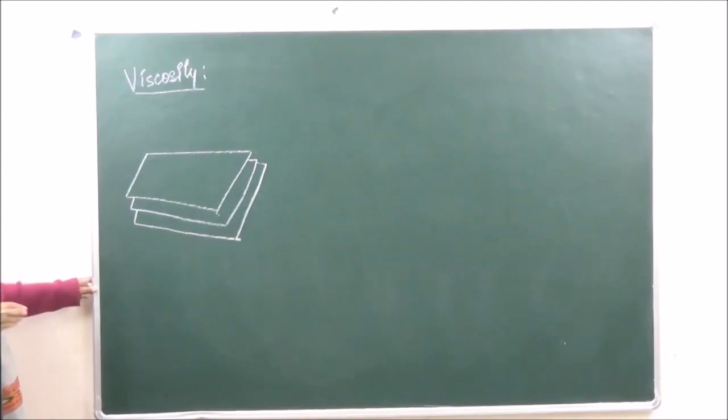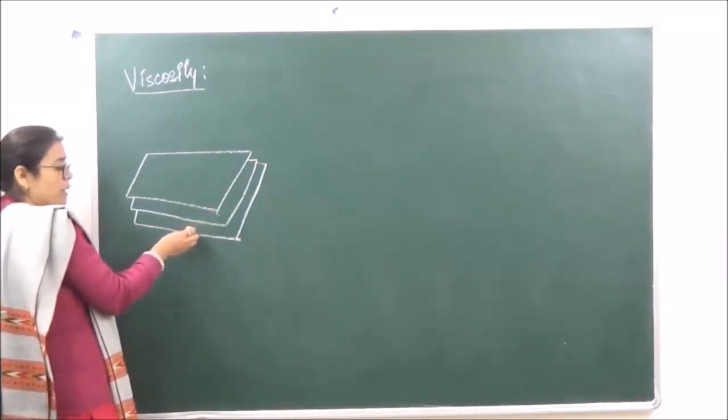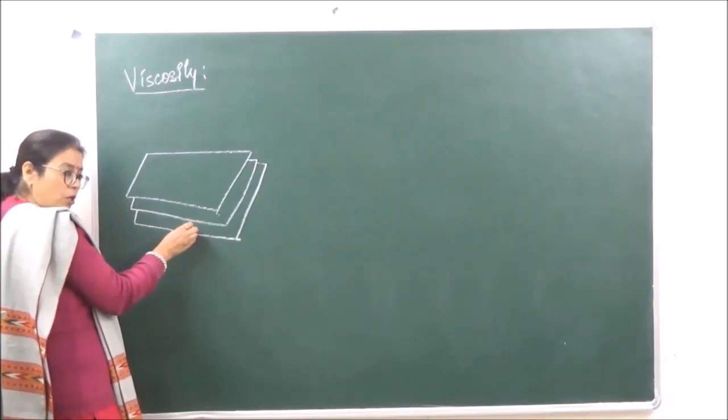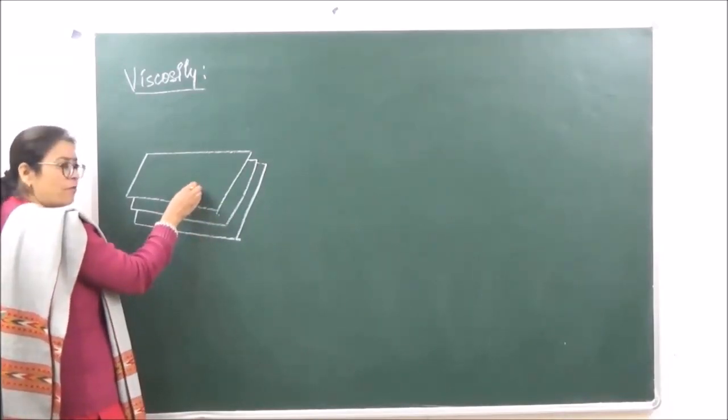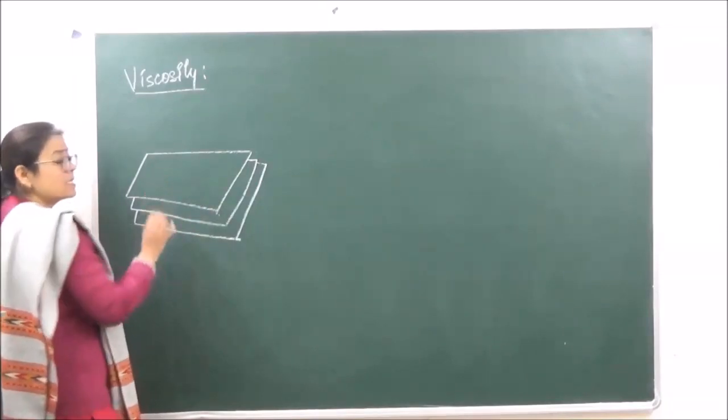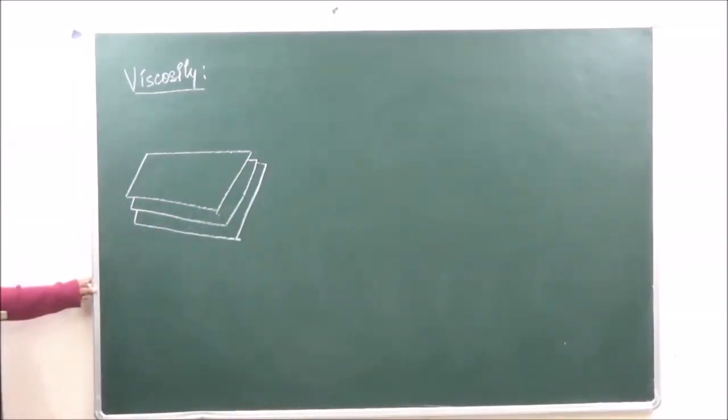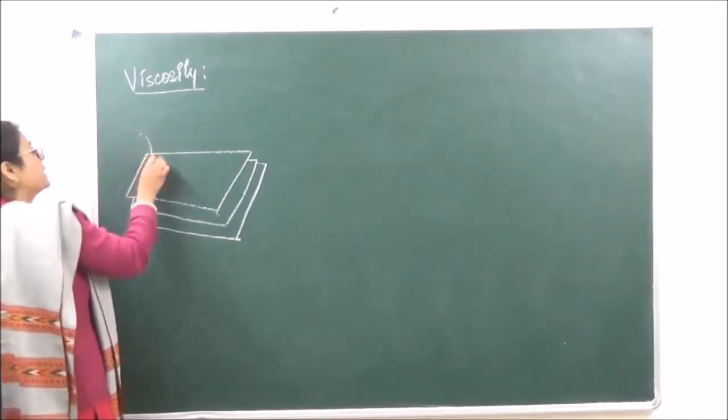Now over here, obviously what is going to happen? This is the bottommost layer. This is going to offer resistance to this, and this is going to offer resistance to this. So this resistance is going to be known as the viscosity. Let's say that this is the area